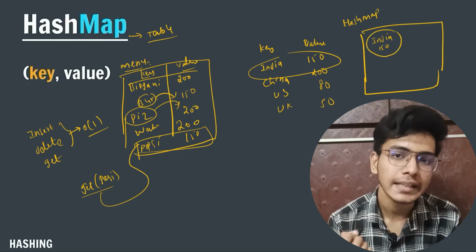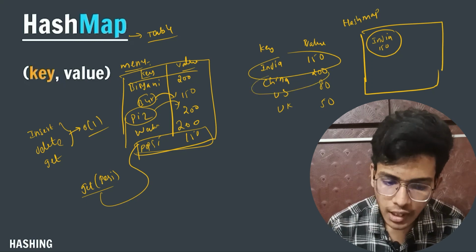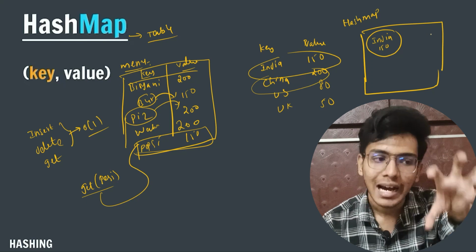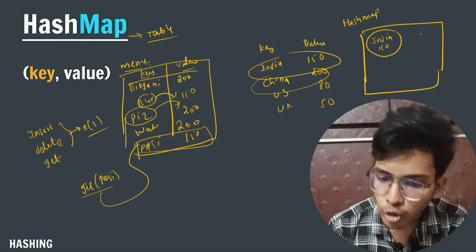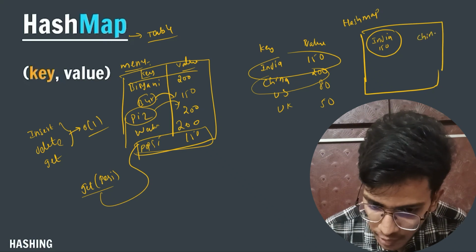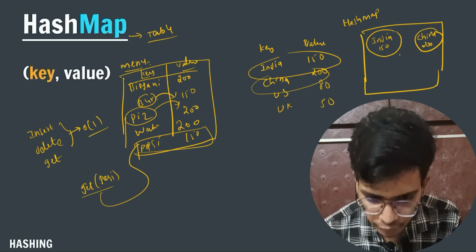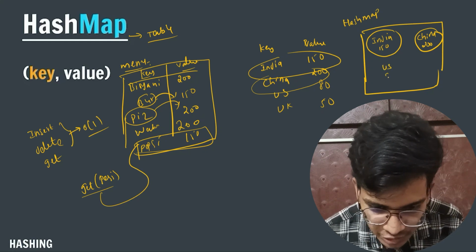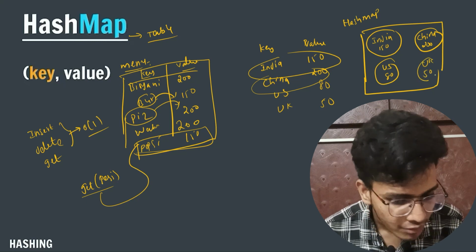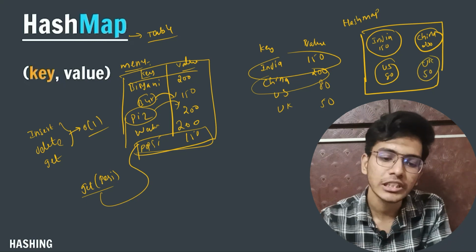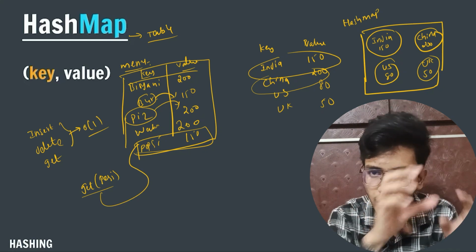Now if I want to add a new node, say China, then a new node will get formed in my hash map. China will come here, and 200 will be here. Like this, a new node will get created. Similarly for US, and for UK, the same thing will happen. Like this, different nodes in my hash map will get created. So this is not storing in a linear form.